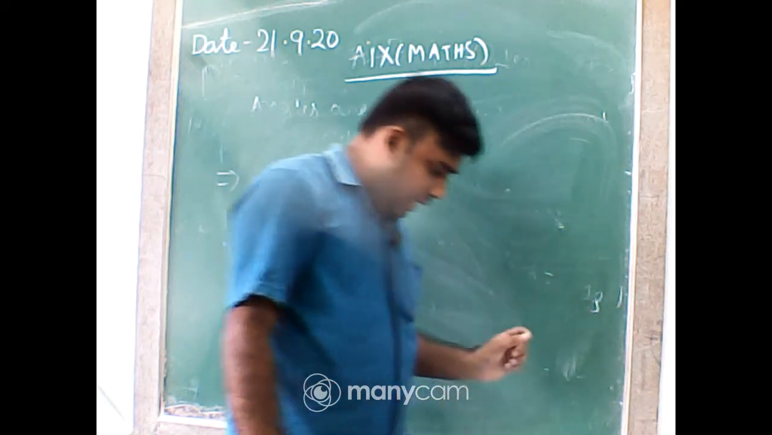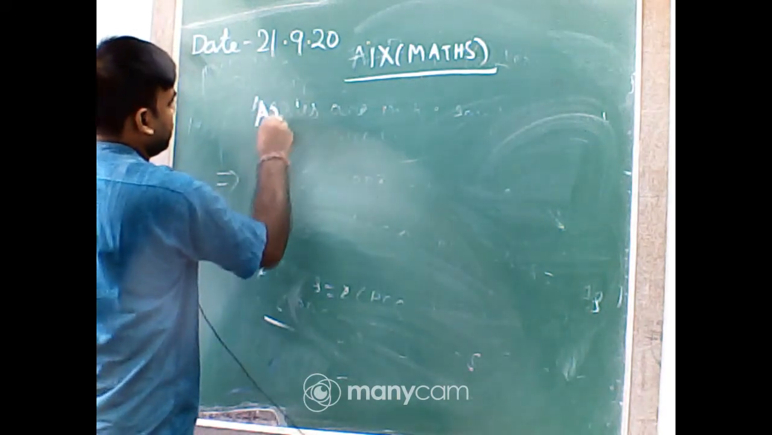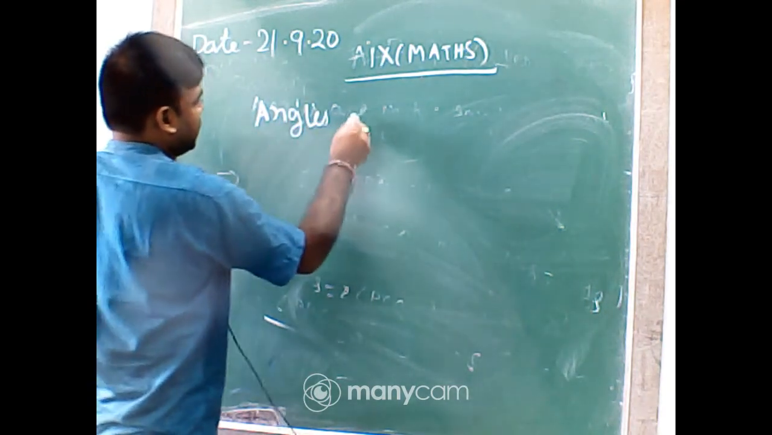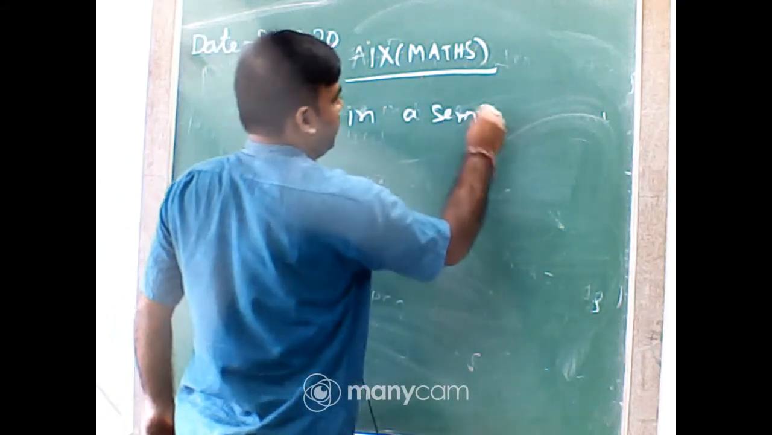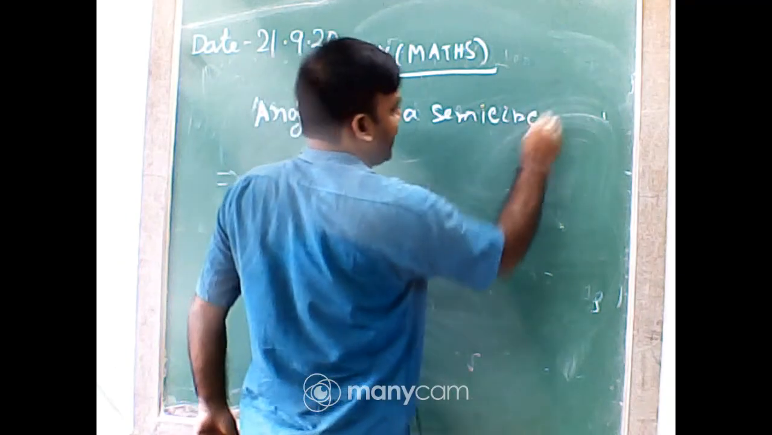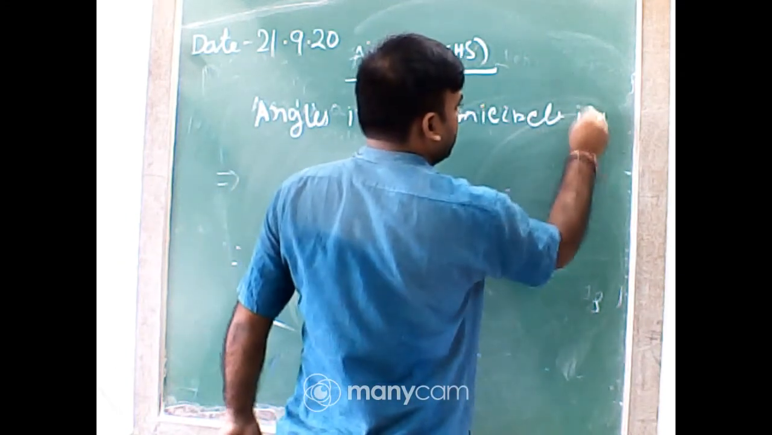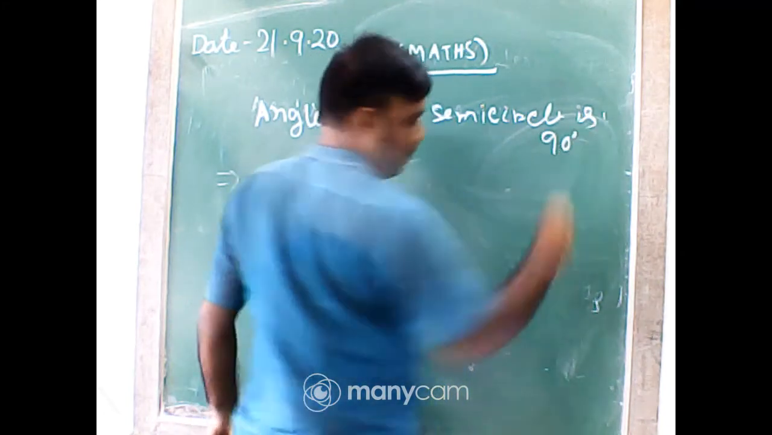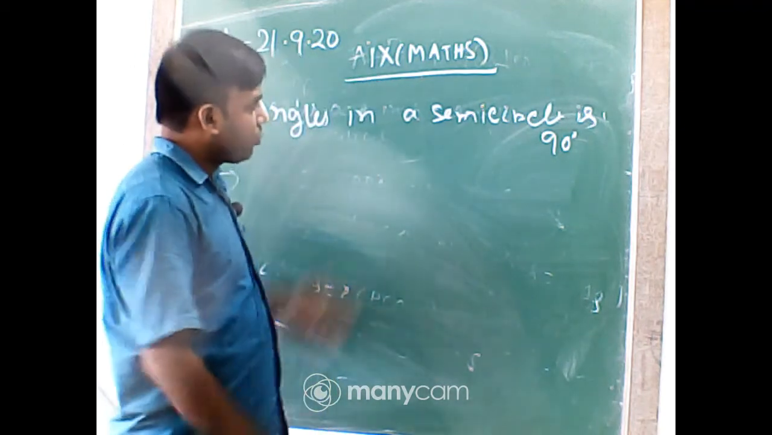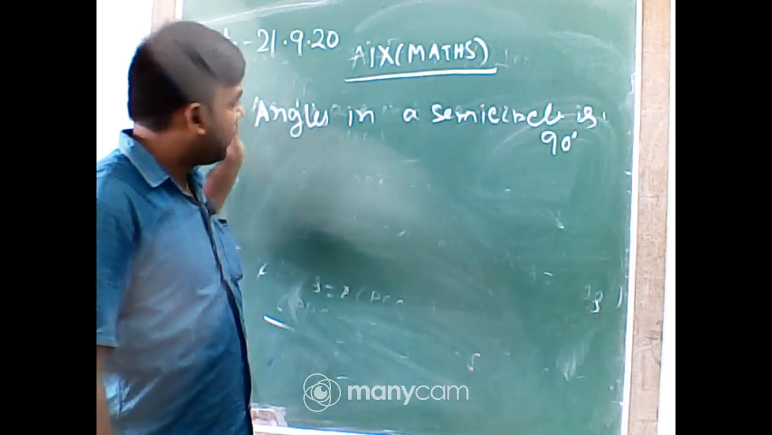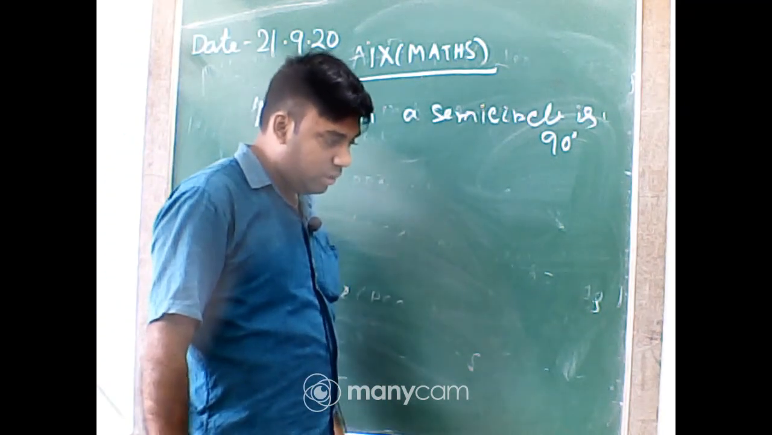That angles in a semicircle are equal. In a semicircle is 90 degree. Okay, the angle in the semicircle is 90 degree. It means, first of all, can you tell me the full board portion is showing on your screen?